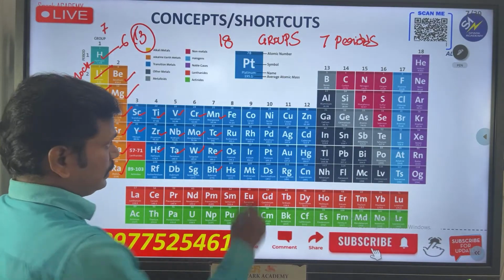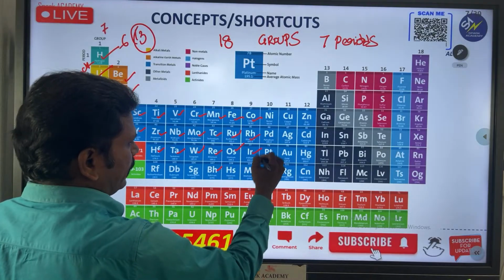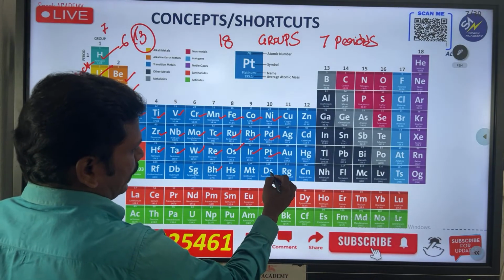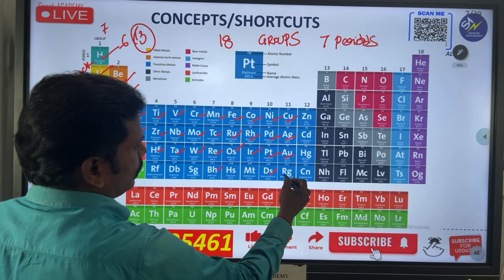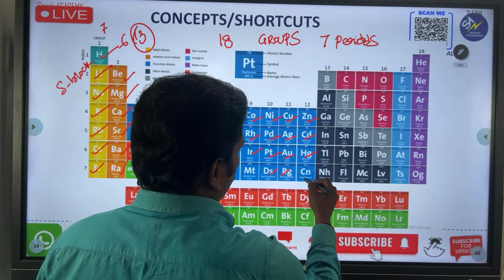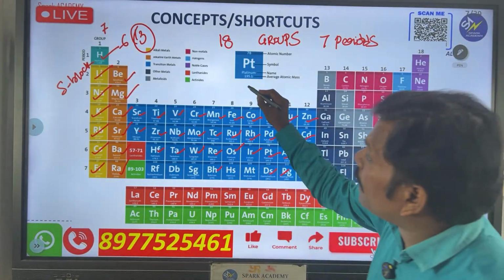Iron, ruthenium, osmium, cobalt, rhodium, iridium and nickel, palladium, platinum. Darmstadtium, and also copper, silver and gold. Roentgenium and zinc, cadmium, mercury and copernicium. So these are the D block elements.